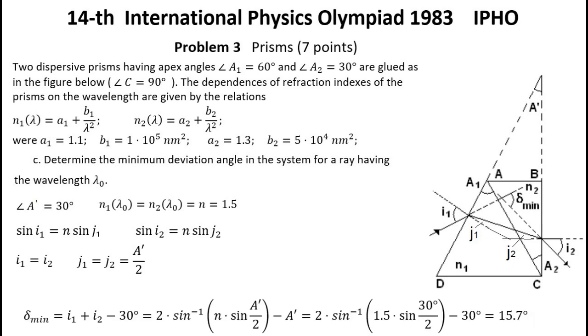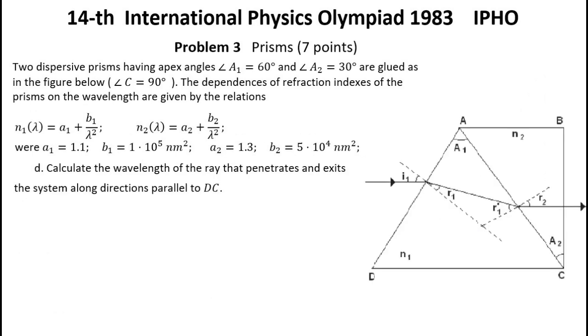From the figure it is clear that the total angle of deviation will be equal to I1 plus I2 minus A', which as a result of all the numerical substitutions gives the angle of deviation equal to 15.7 degrees. This is the solution to question C.